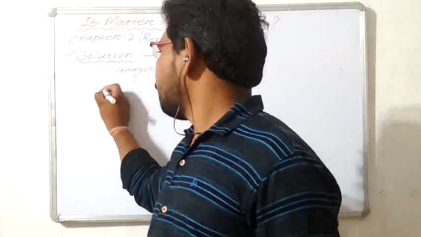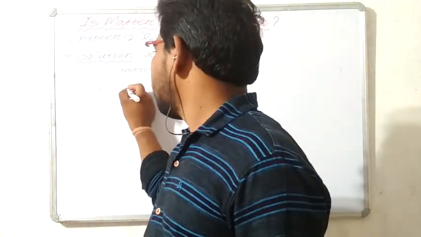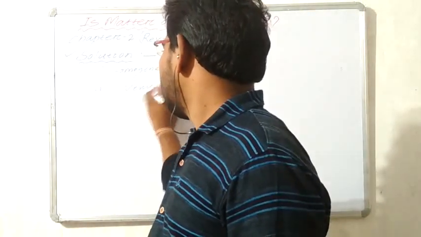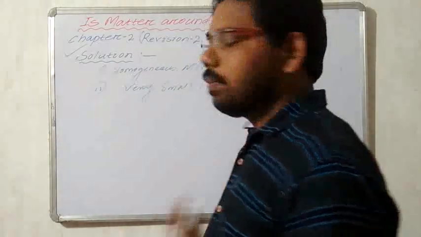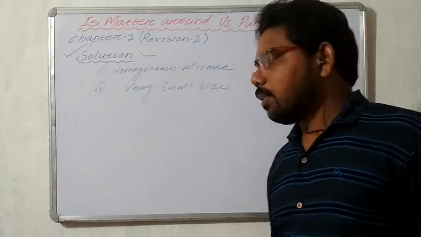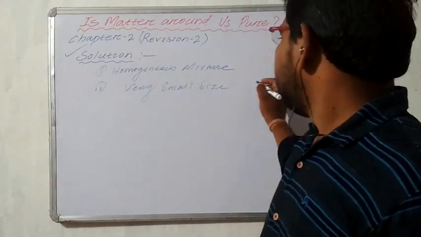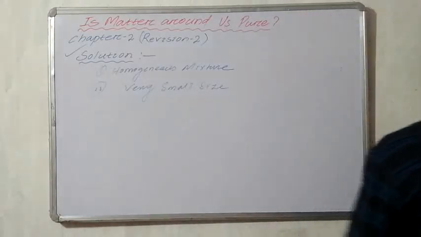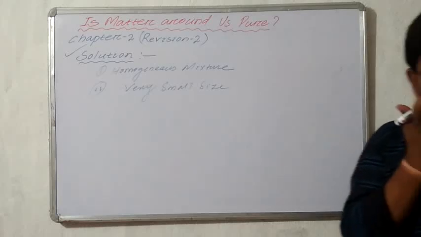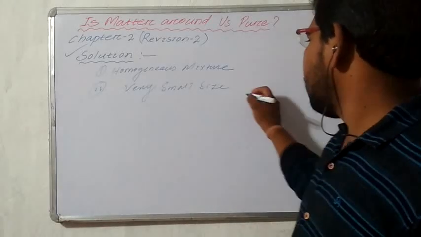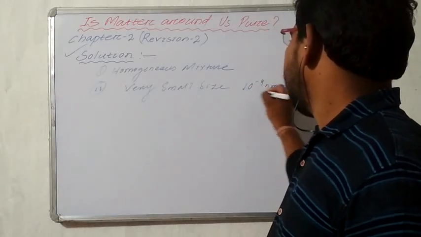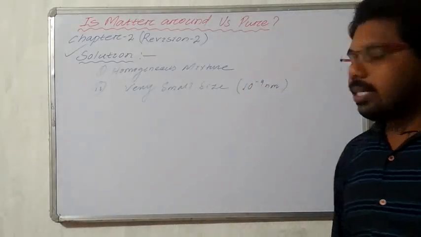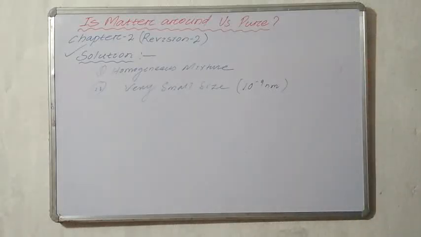Next, the particles of a solution are very small in size, about 1 nm, which is 10 to the power minus 9 meters. The particles of solutions are very small in size.